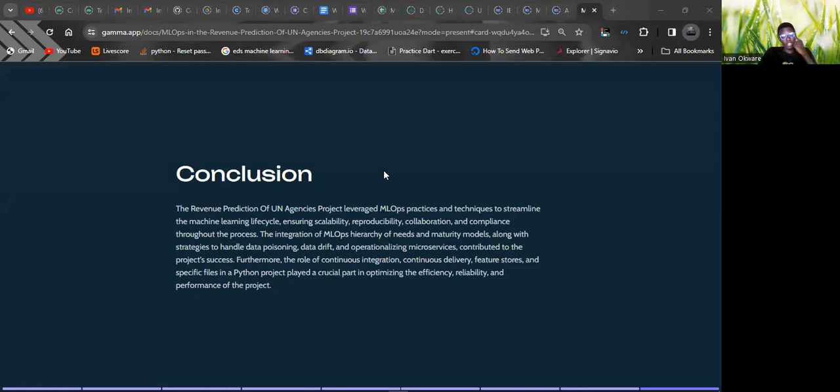In conclusion, the practices we do in this project, the DevOps that we are trying to implement, is something you would want to see developed further, and probably come up with a model that will help us predict the revenue collected by the different UN agencies in the world, given that we have very many UN agencies.